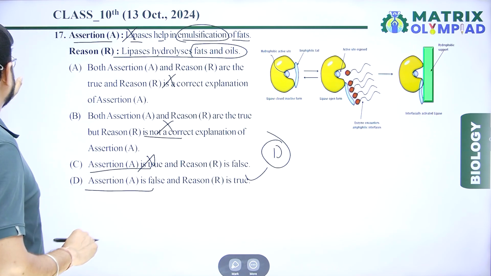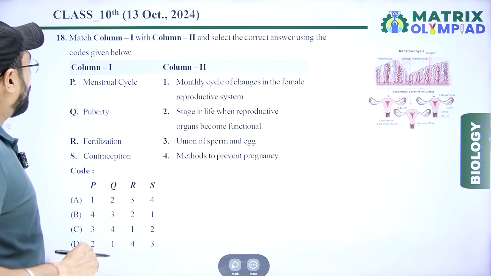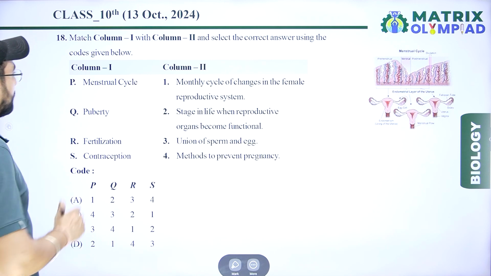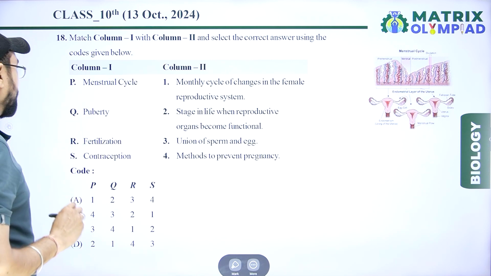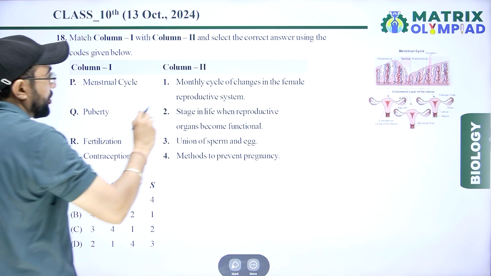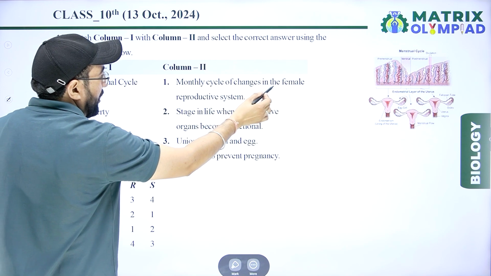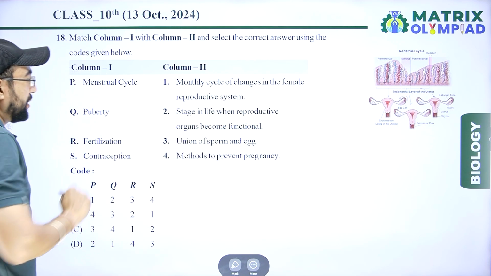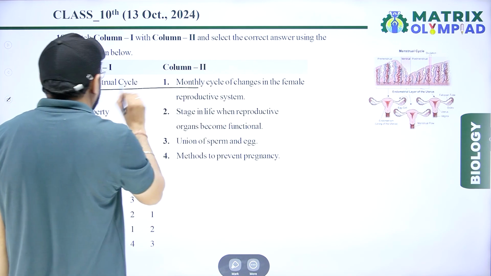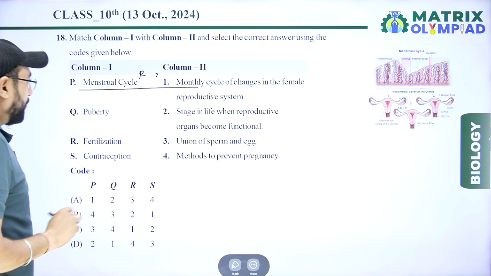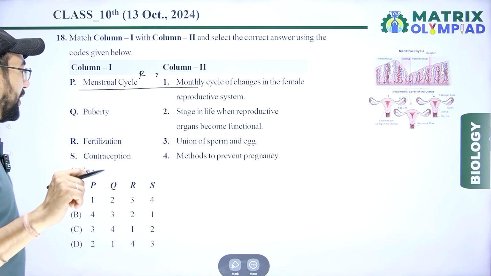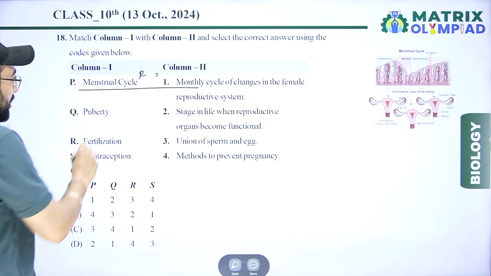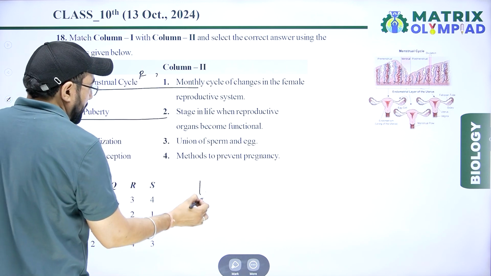Next, match column first and second. Menstrual cycle, monthly change in the female reproductive system, that is right. Puberty is the stage when reproductive organs become functional, that is 2.